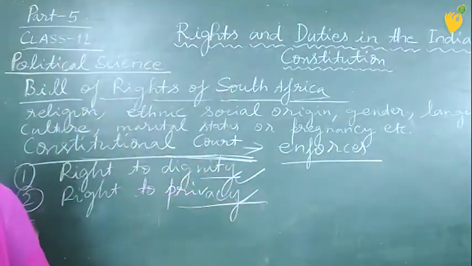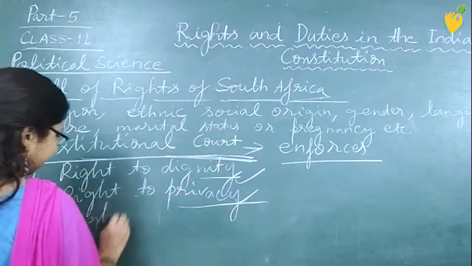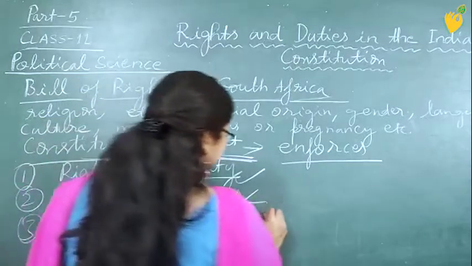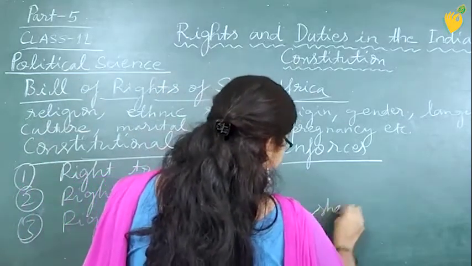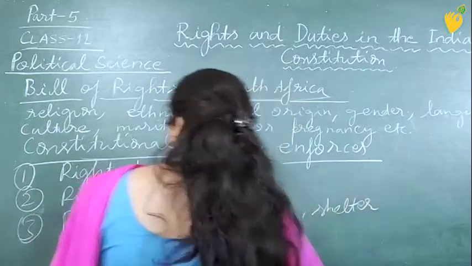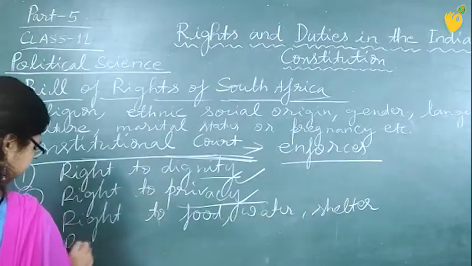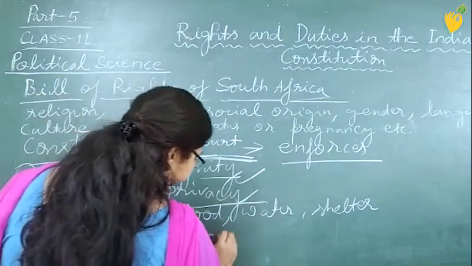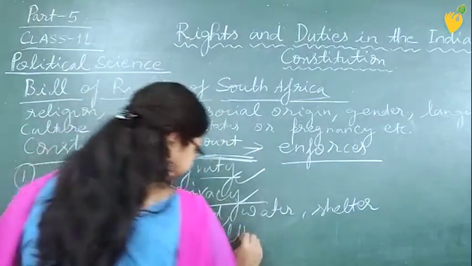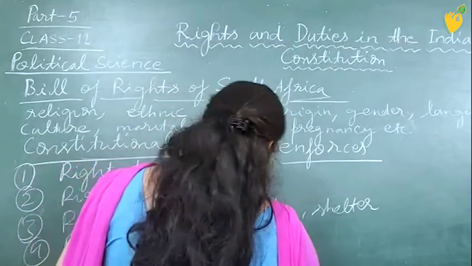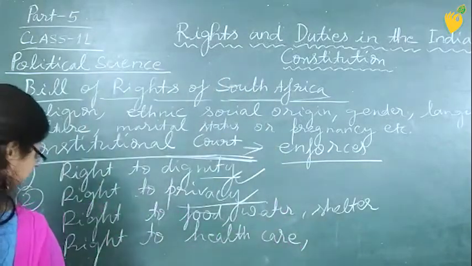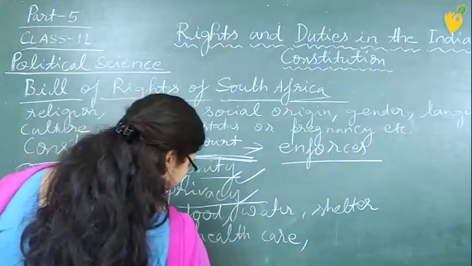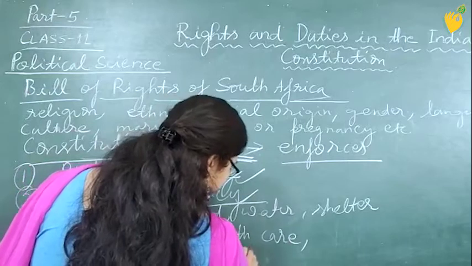And then next is the right to food, water and shelter. Next, the right to health care. Next, the right to protection of the environment.